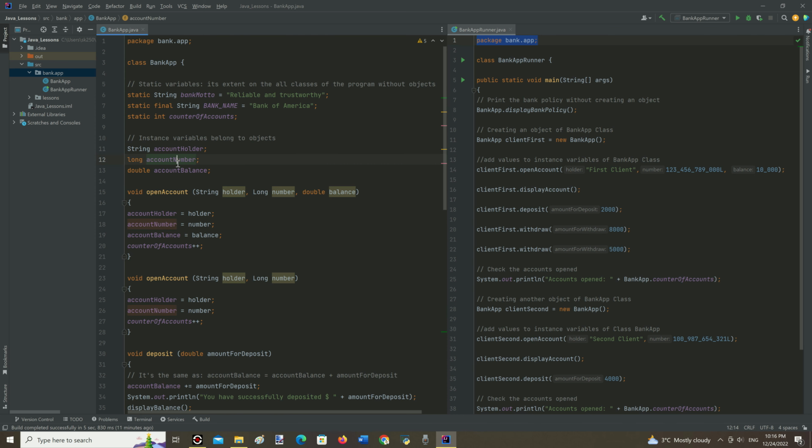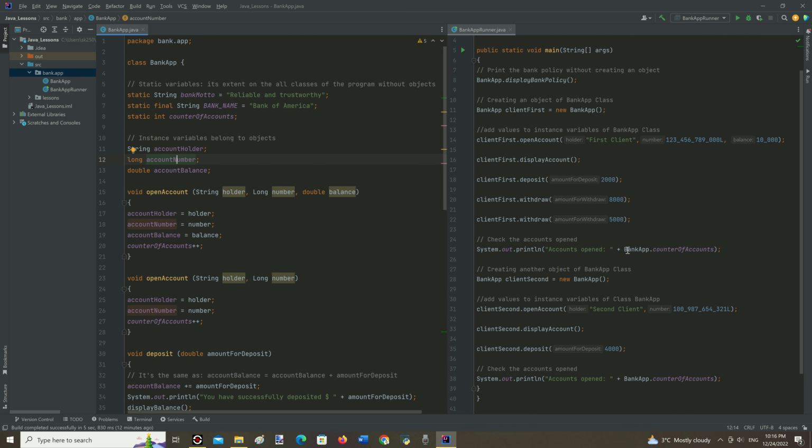Static variables can be accessed by calling them with the class name. We can see it right here and there, where the static variable is called from another class without creating an object, just by indicating the class name first, dot, name of the static variable, counter of accounts in this case.